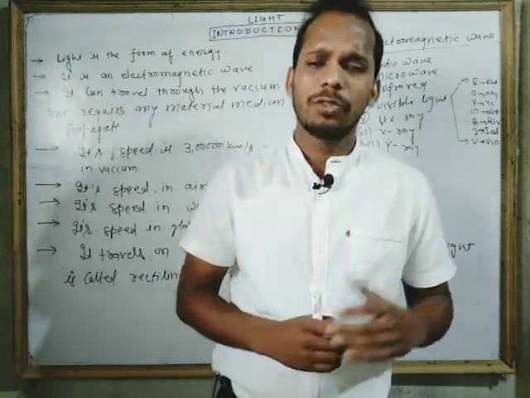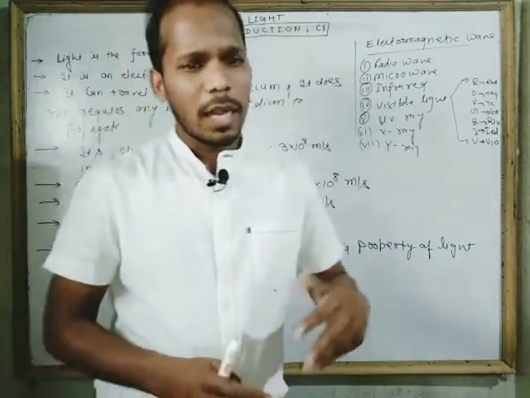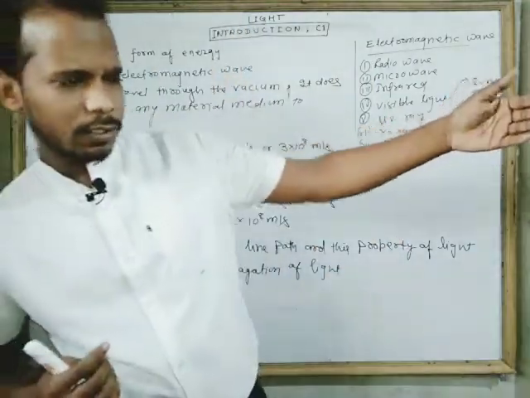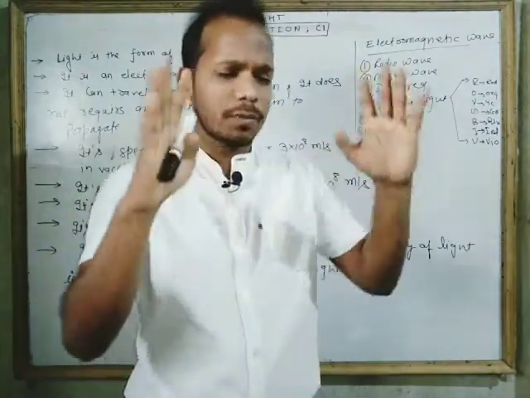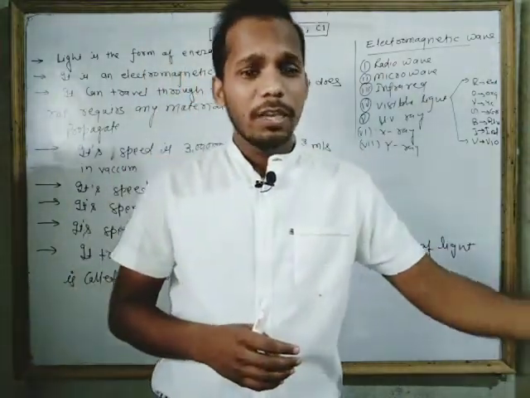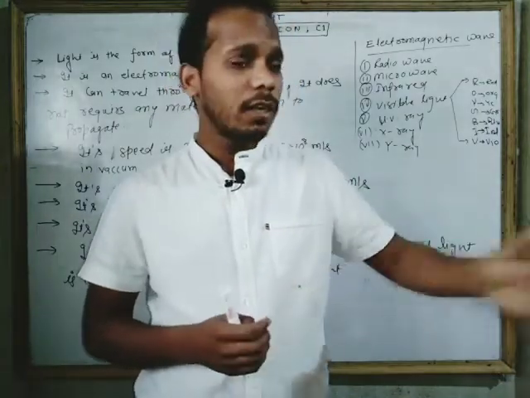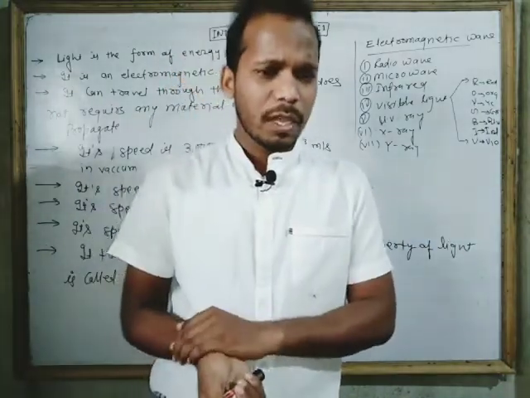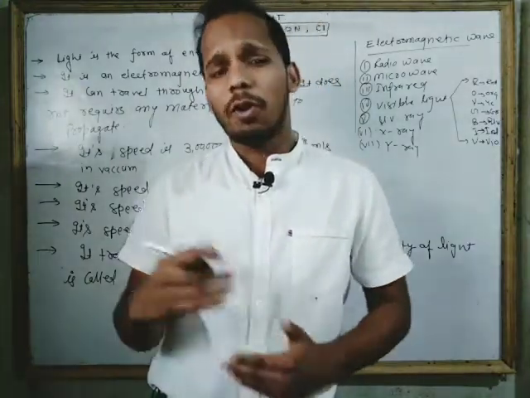You have to know about this concept. So whenever light falls on the surface of any opaque material, or any kind of surface, it gets reflected back, means it bounces off, it returns back into the same medium, and this phenomenon is called reflection.